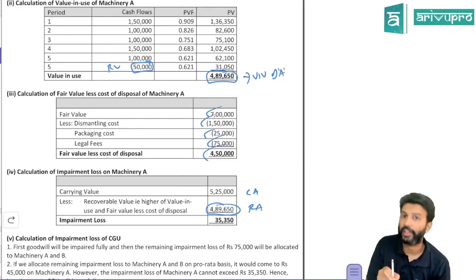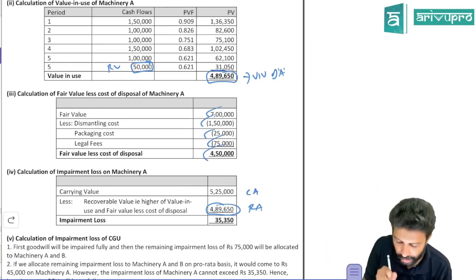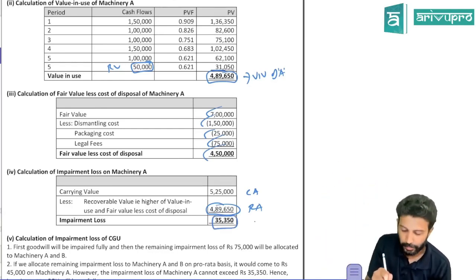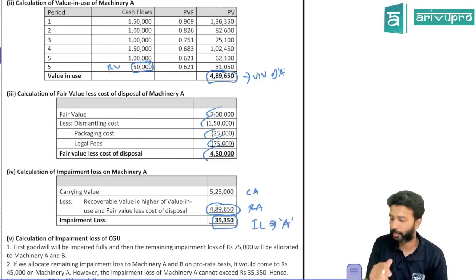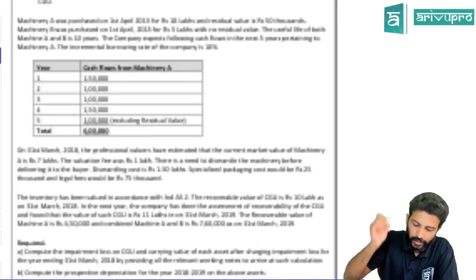Recoverable amount is 489. So is there any impairment loss? Yes, only relating to machinery A. How much? 35,530. This is the impairment loss relating to only machinery A, not CGU. Because data was given, we calculated the limits. Done, people. Okay, this is fine.